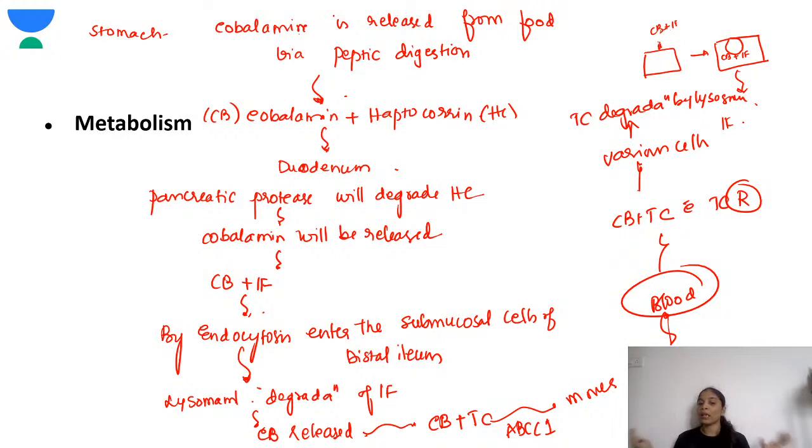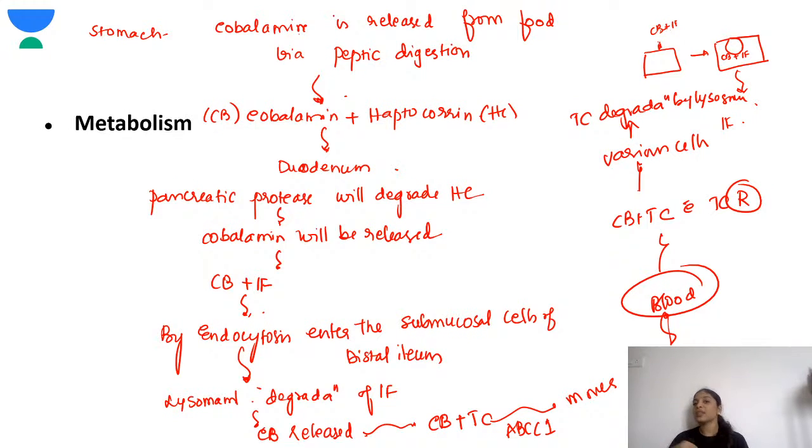So at that time again the cobalamin becomes free. The cobalamin at this point binds to transcobalamin. This transcobalamin, with the help of a transporter ABCC1, will move out of the cell. Once it moves out of the cell, it enters the blood. In the blood, the cobalamin is always bound either to haptocorrin or transcobalamin, mostly transcobalamin. Now this complex of cobalamin and transcobalamin will enter various other cells. These cells should have the transcobalamin receptor. So this complex binds to the transcobalamin receptor and enters the various cells.